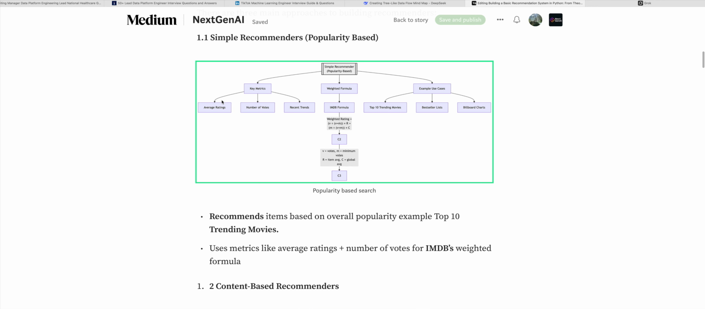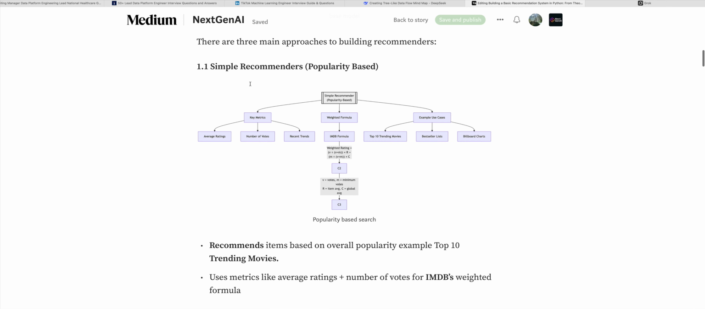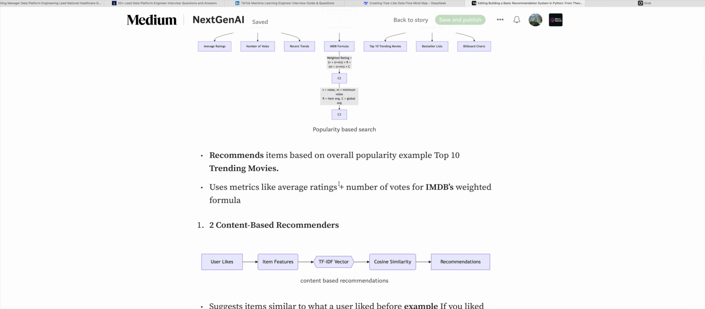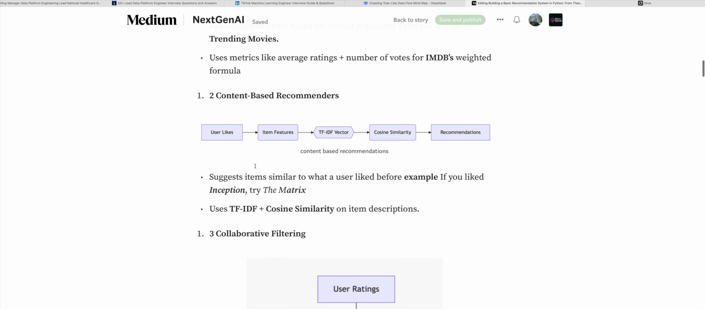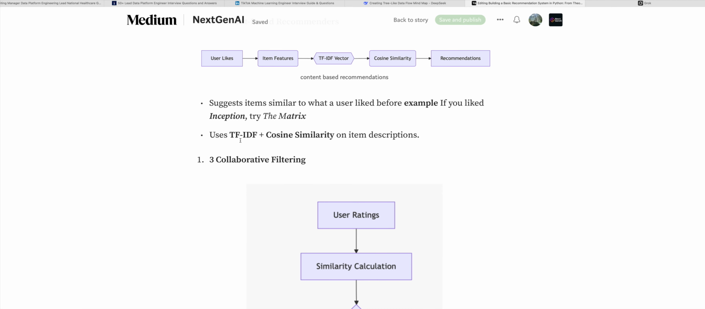So let's talk about the first. This is high level, then we'll go to the code. Popularity-based recommends items based on overall popularity, for example, the top 10 trending movies, in case we are looking for what next movie to watch. It uses metrics like average rating and number of votes for that movie. Content-based suggests similar items to what the user liked before. For example, if you like Inception and The Matrix, it will give a similar kind of movie. The algorithm behind the scenes uses text-to-numerical conversion and cosine similarity.